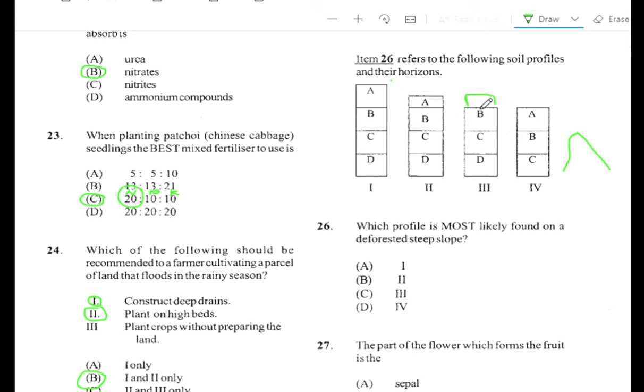So horizon A is basically that layer that has the remains of dead plants and animals. So it has a high level of organic matter. Now if you have deforestation, you don't have any plants to contribute that organic matter. And since it's a hill, most of that organic matter will also be washed away over a period of time. So there are two reasons why A would be missing. So the answer is C.